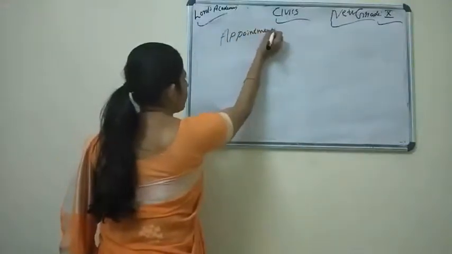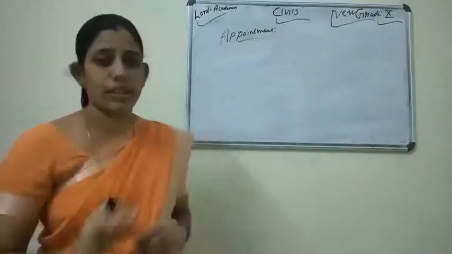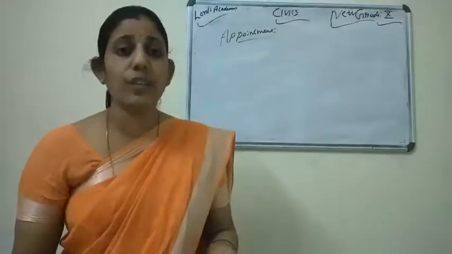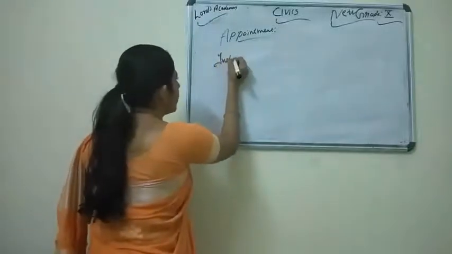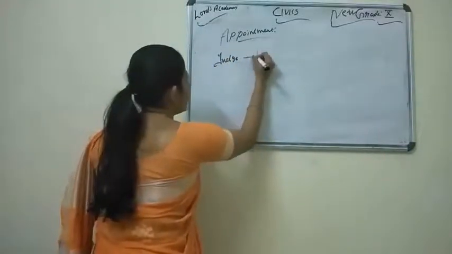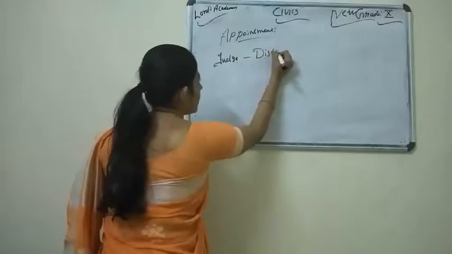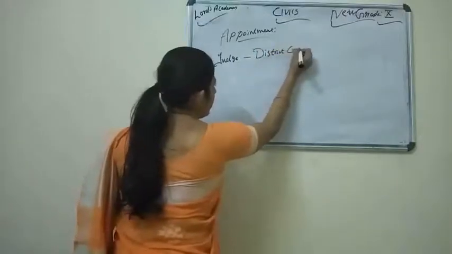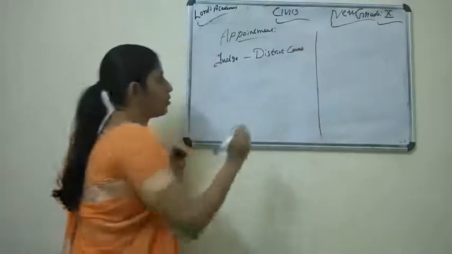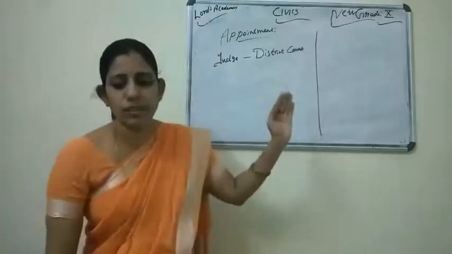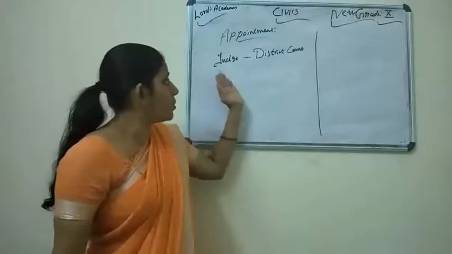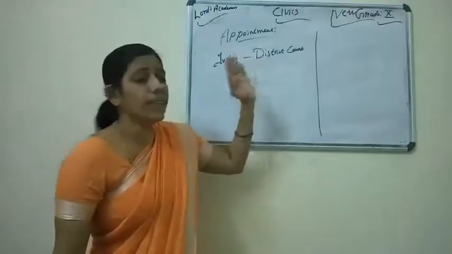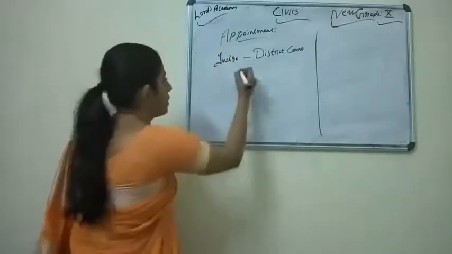Appointment. Here we have to discuss the appointment. Just see the textbook. A judge of the district court. Here our topic is about the judge of the district court. We are discussing the district level now. The district level courts are known as subordinate courts. So a judge of the district court is appointed by whom? At district level, a judge of a district court is appointed by the governor.